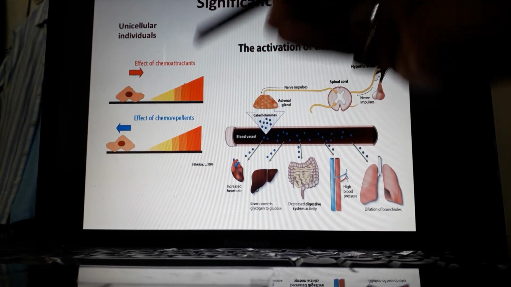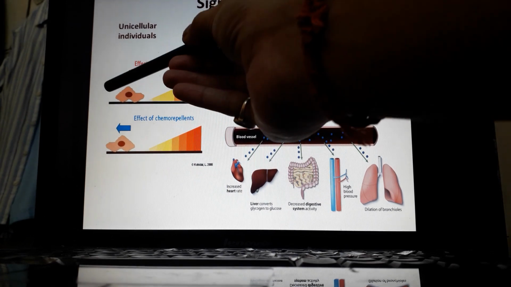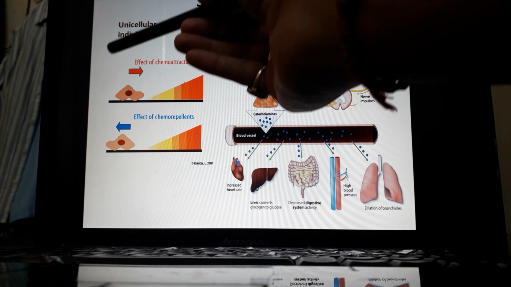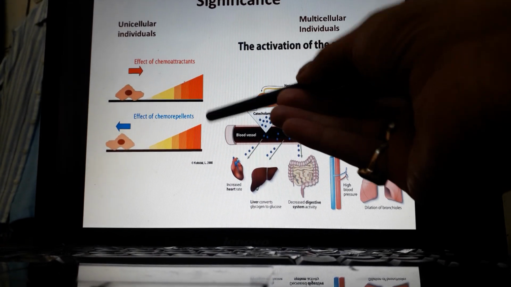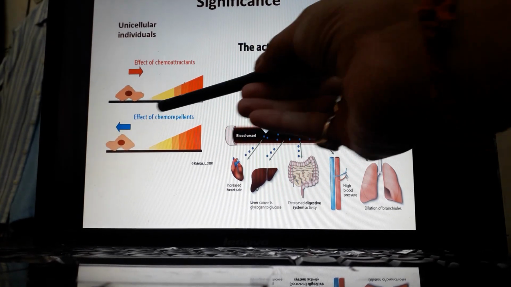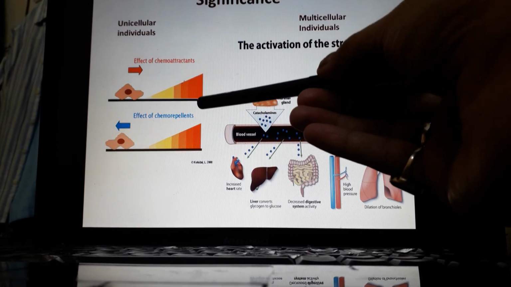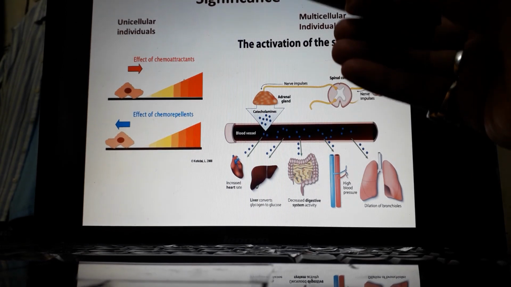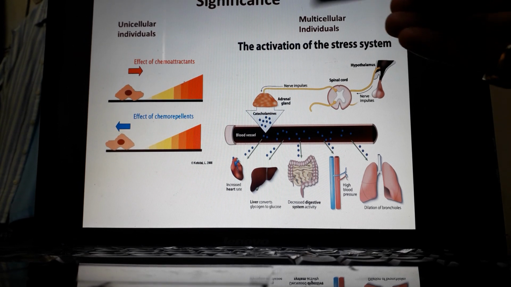That is, if you give a chemoattractant molecule to an amoeba, it will go towards that chemoattractant molecule. That means it will exhibit chemotaxis. But if you give a chemorepellent molecule, you will distinctly observe that the amoeba goes simply the opposite way from that chemorepellent. Understood? Now, in the case of multicellular individuals, the response is also very evident.